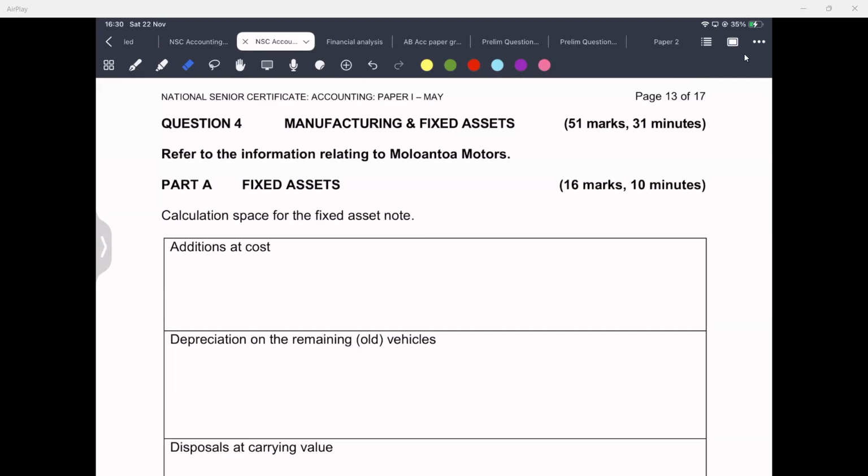Dumela. I will be doing manufacturing and fixed assets, and this is 51 marks. It's supposed to take us 31 minutes to finish it. We need to refer to information relating to Molantwa Motors, and part A is for fixed assets. Now we've got this calculation space. The first part of this calculation space requires us to calculate additions at cost.